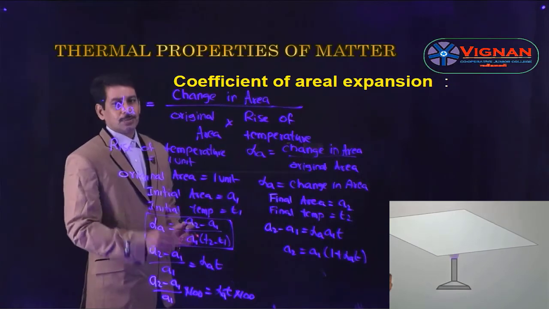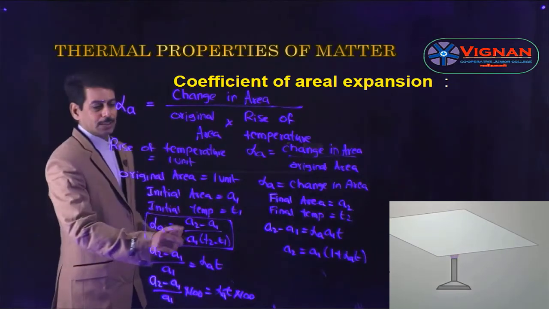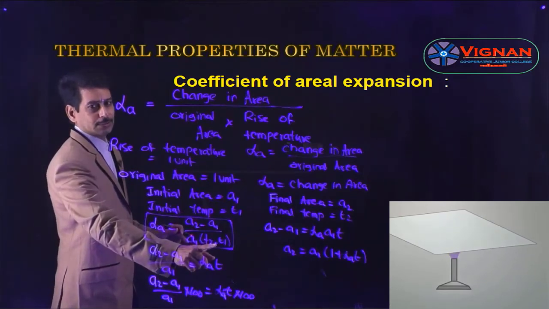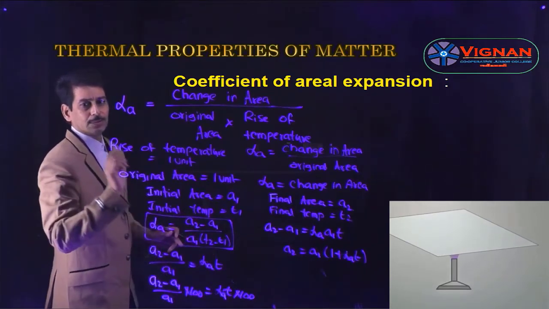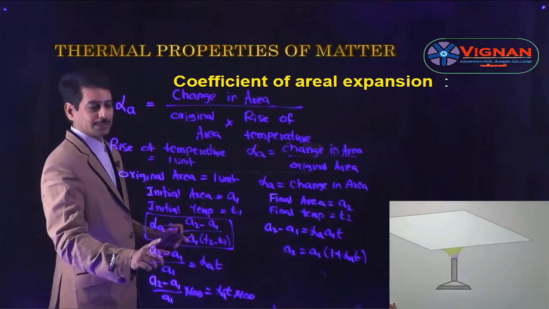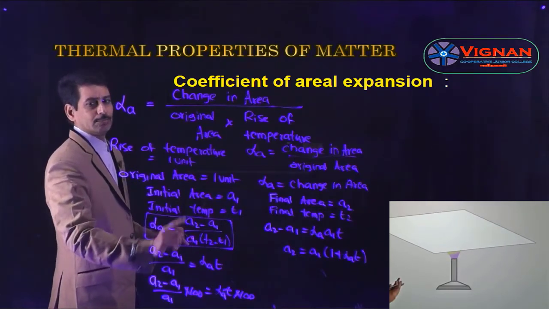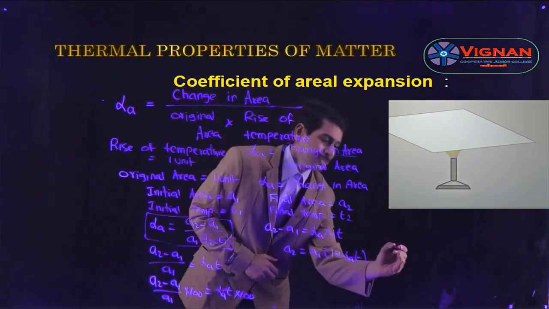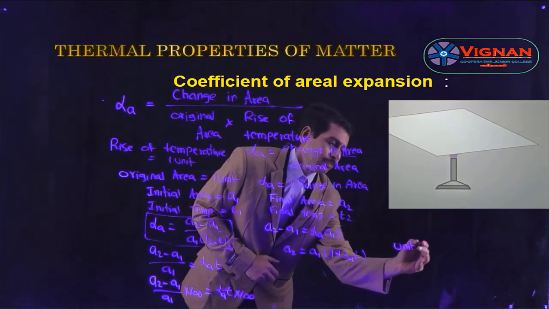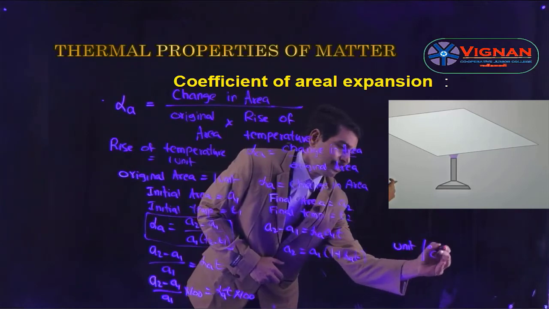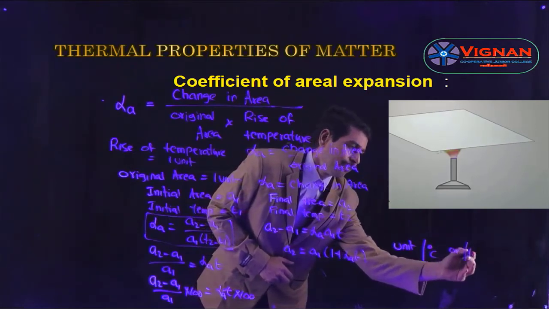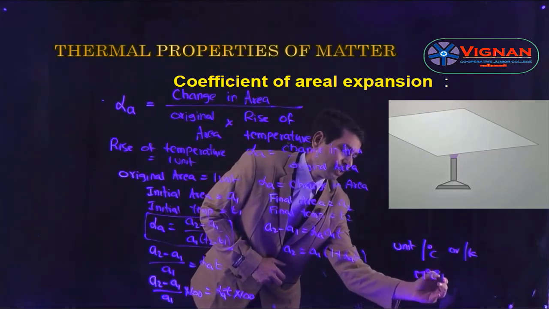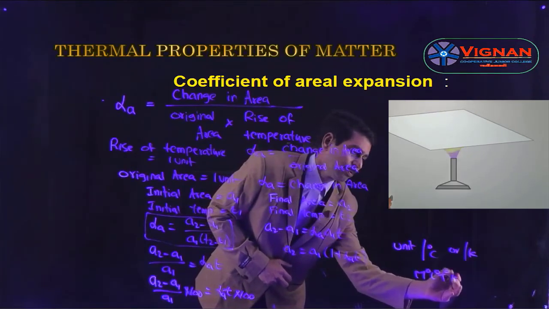Here also the alpha A value does not depend on the unit of area, but it only depends on the scale of temperature. So the unit for alpha A is per degree centigrade or per Kelvin, whereas the dimension formula is M power 0, L power 0, T power 0 and K power minus 1.